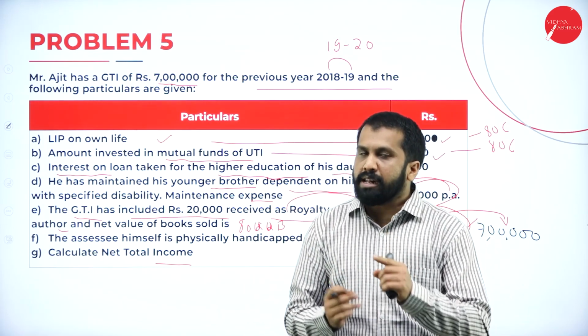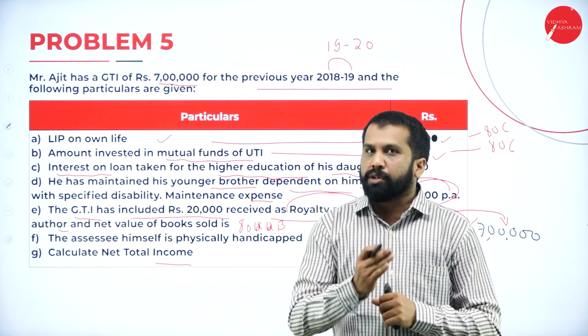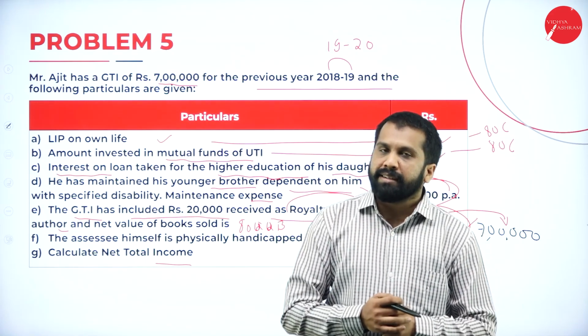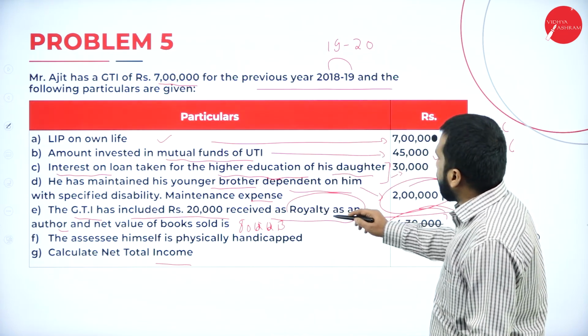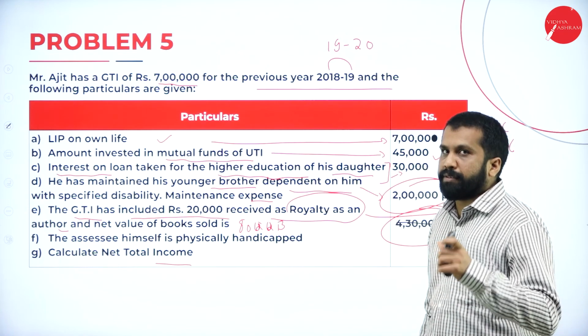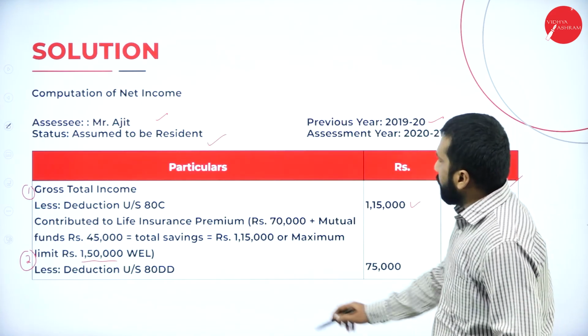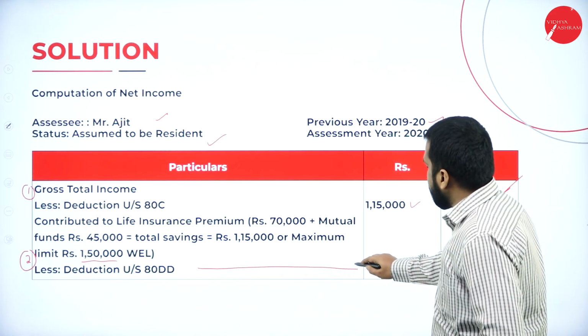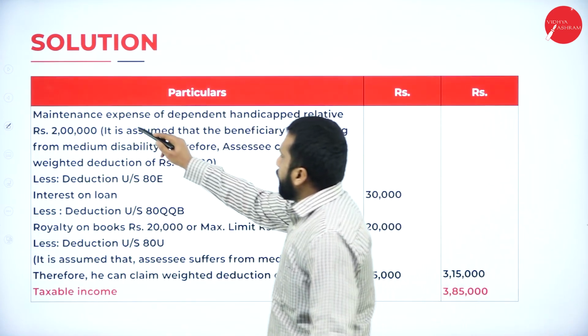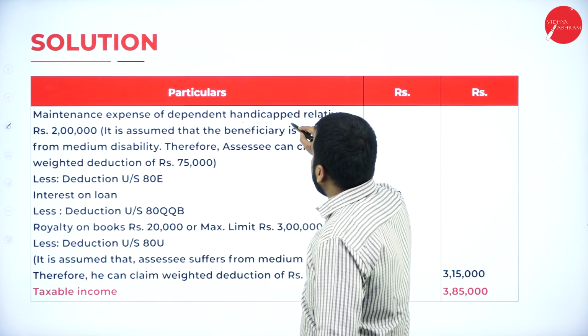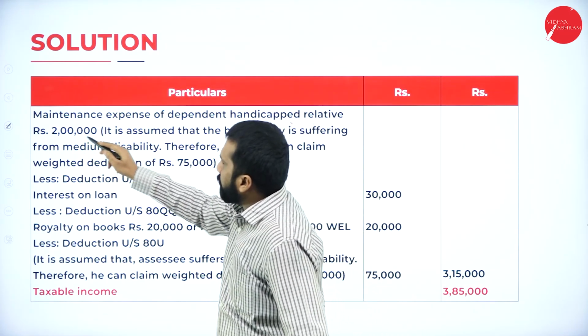80DD. Go back to your previous notes. You will understand what is 80DD. Now, so as per 80DD, I got your deduction of how much? 75,000. Now, see your 80DD, 75,000. For that explanation, maintenance expenses of dependent handicapped relative of rupees 2 lakh.